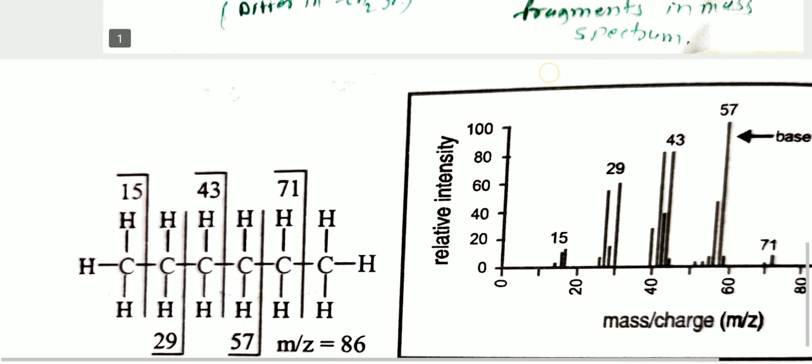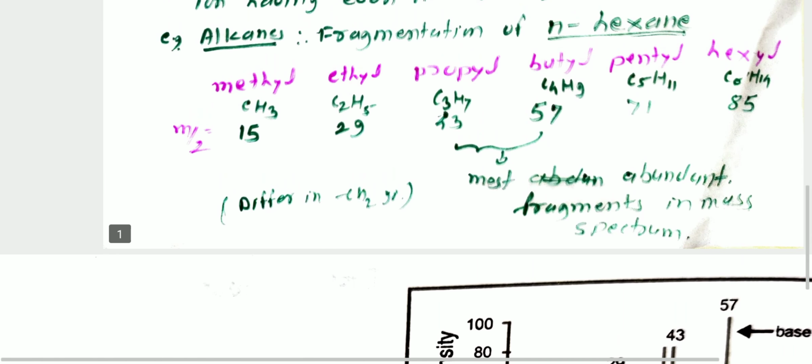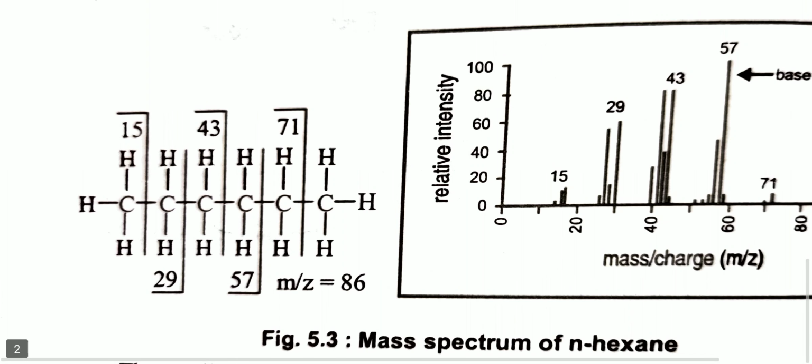You see lines 43 and 57 as the base peaks, and 71, that is the pentyl cation, occurs in very least proportion, while propyl and butyl are the most abundant fragments in the mass spectroscopy. This is the fragmentation pattern of normal hexane.